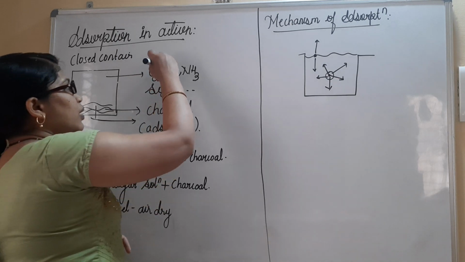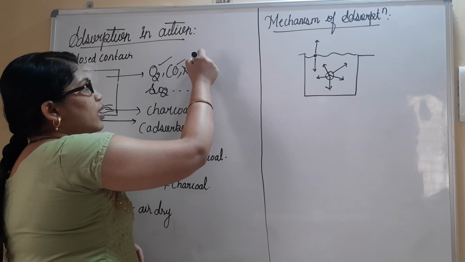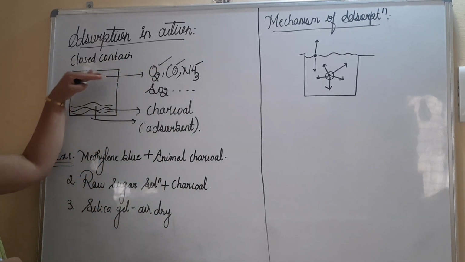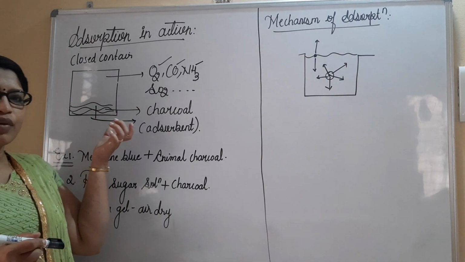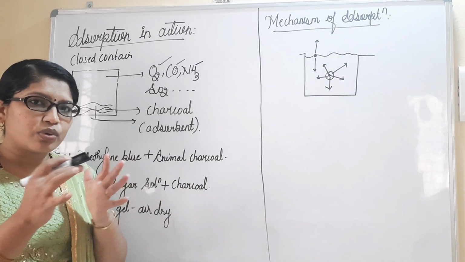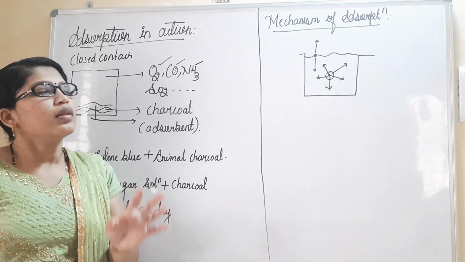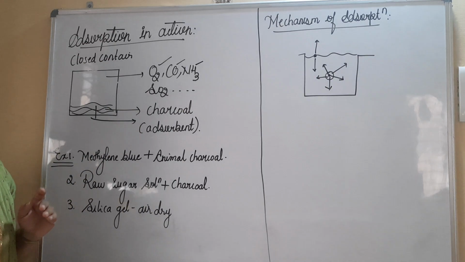Say for example, carbon dioxide, carbon monoxide, oxygen, ammonia gas, sulfur dioxide gas, all these gases are filled here along with the charcoal. If you keep it for a particular time, about 1 hour or 2 hours, then what happens? The pressure of these gases is going to decrease.